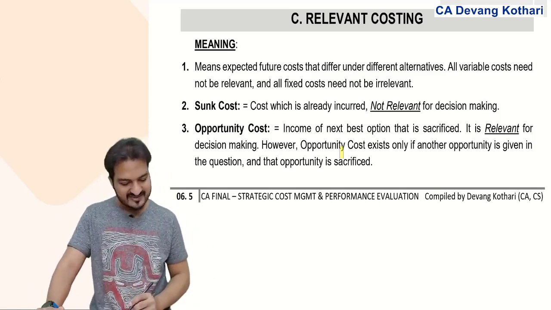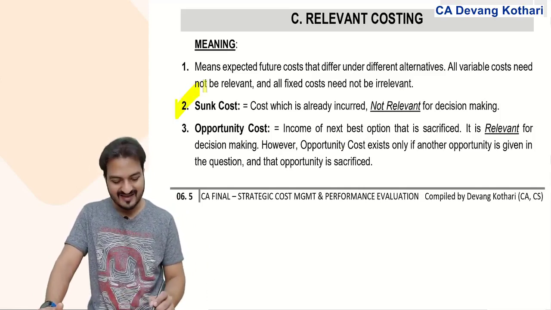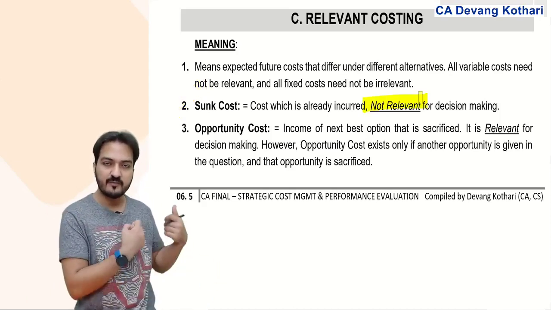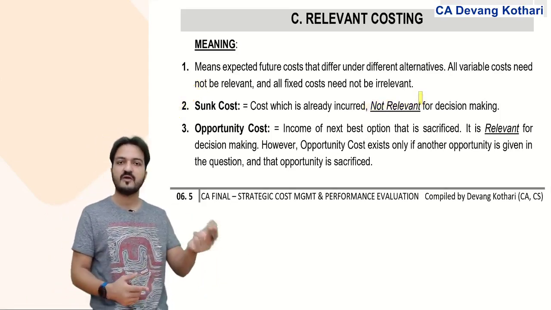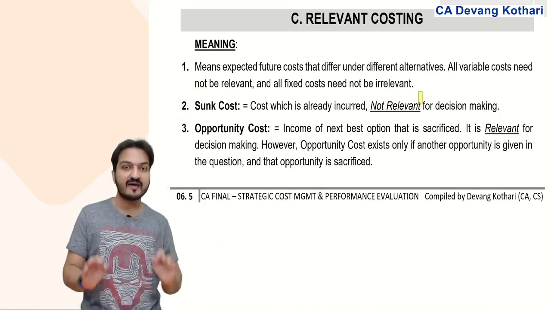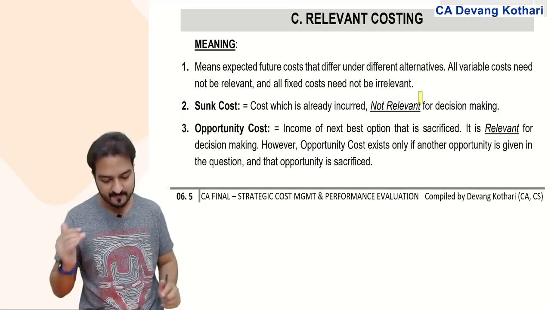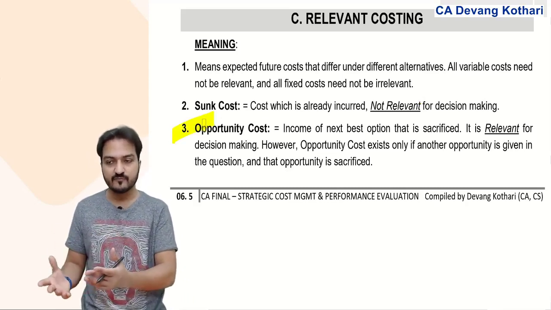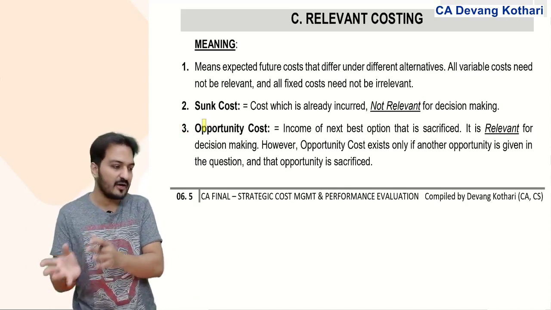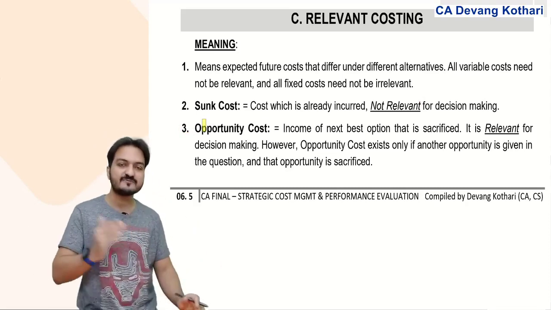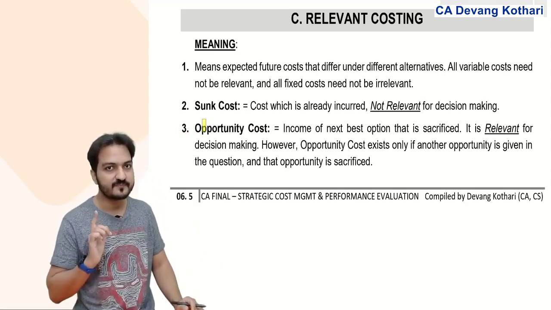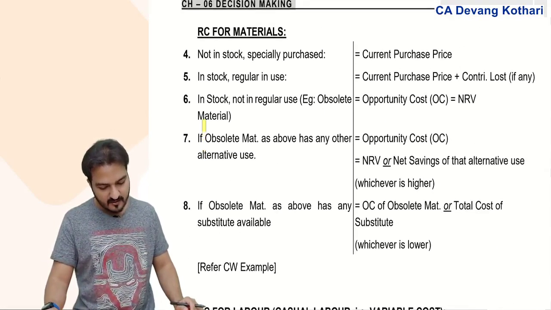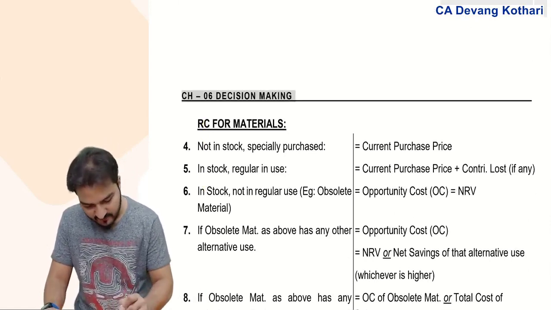Okay, so sunk cost and opportunity cost. Do remember, sunk cost is never relevant in decision making because this chapter is over. You've already paid that money and you know that this money is not going to come back. Don't wait for it. Learn to let go. While opportunity cost is an opportunity that you have missed. You could have taken that opportunity, but you are now thinking to take another opportunity. So this becomes your relevant cost. Done? Yes. Very important. It is used at many places. Next, we have some rules of relevant costing.